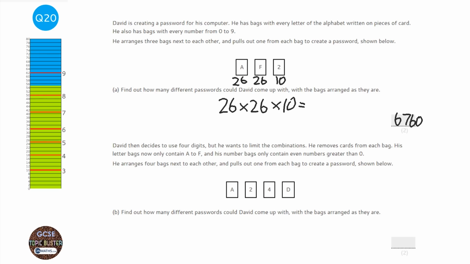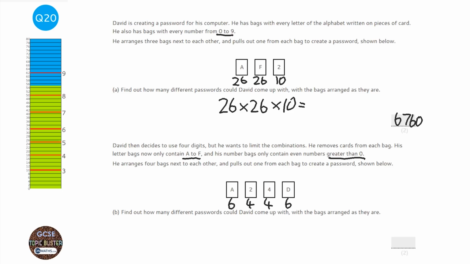This next one is, so he wants to use 4 digits but limit the combinations, so we just got to read the question. His letter bags now contain the letters A to F, so that's A, B, C, D, E, F, which is 6, so these both will contain 6, and only contain even numbers greater than 0. Now these are the same bags as before, so we only had the numbers from 0 to 9 before, so the even numbers that are greater than 0, so it's 2, 4, 6, 8, so there's 4 numbers those can be.